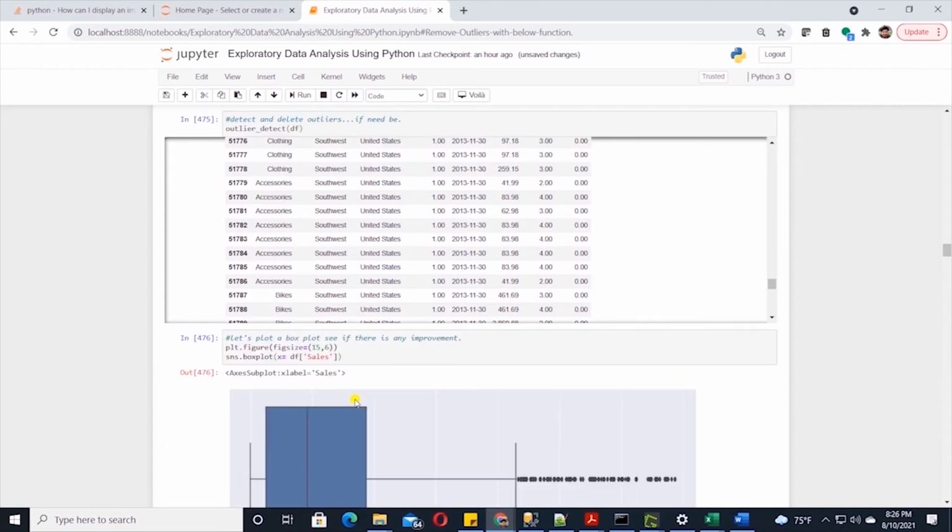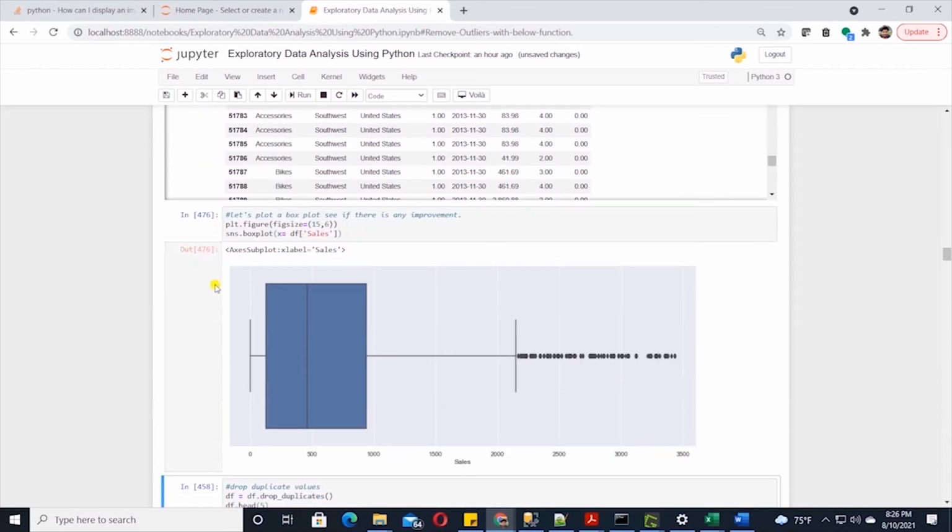As you can see, our box plot looks much different. The box starts from the 25th percentile or Q1, which is still 127. And this is our median line. It remains the same as well, I believe 461. However, the box ends at the 75th percentile and it has changed. It is below 1000. Now we see a lot fewer outlier values as compared to before.